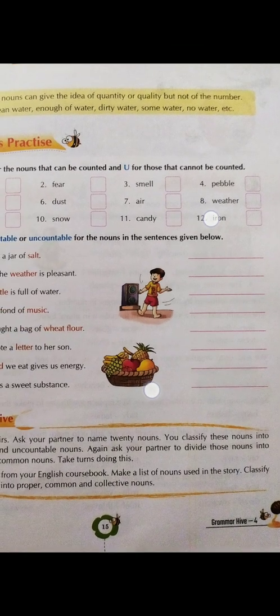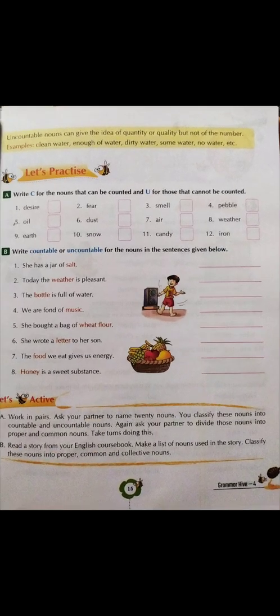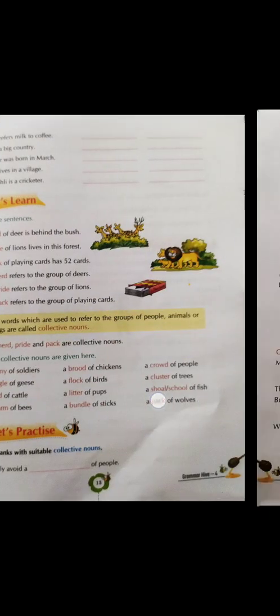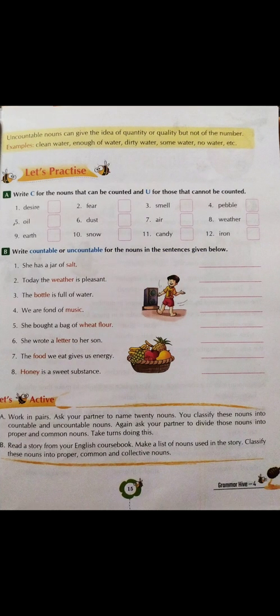So over here in this chapter, what did we read? We read that these nouns are of many types. So over here we dealt with proper noun, we dealt with common noun, we dealt with collective noun, and after that we also read that these nouns can be uncountable and countable. Those nouns that can be counted are called countable nouns, and those nouns that cannot be counted are called uncountable nouns. So children, we are going to stop here for today.